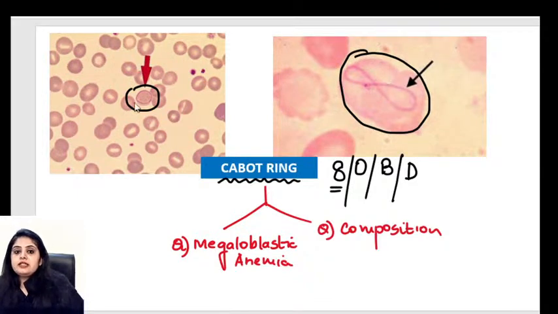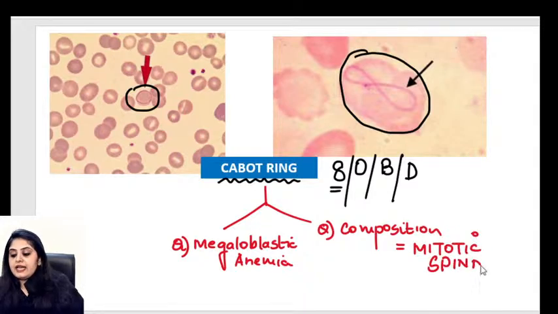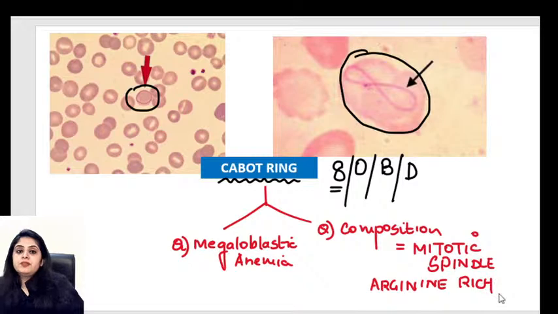It can become an 8, an O, a B, a D, any shape, because it's a very thin thread, and that is nothing but a mitotic spindle. It's made up of nothing but a mitotic spindle, and I think everyone knows that this mitotic spindle is very rich in arginine. It is going to be an arginine-rich mitotic spindle. So please remember, it's a mitotic spindle which is very rich in arginine, can take any of the shapes, known as a Cabot ring, and seen in megaloblastic anemia.